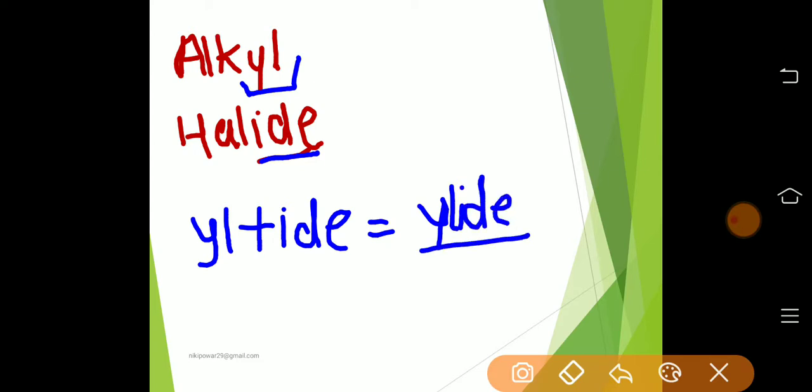Okay. So, if you think ylide is an alkyl halide, no, it is not an alkyl halide. It is basically a compound containing a negatively charged carbon species.